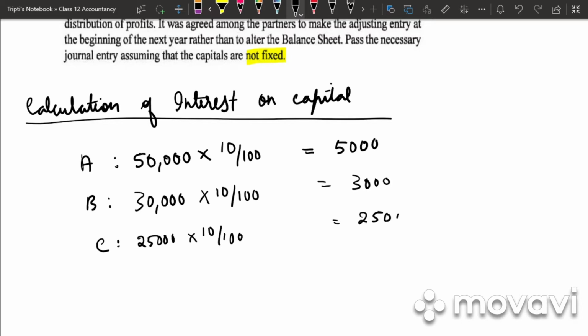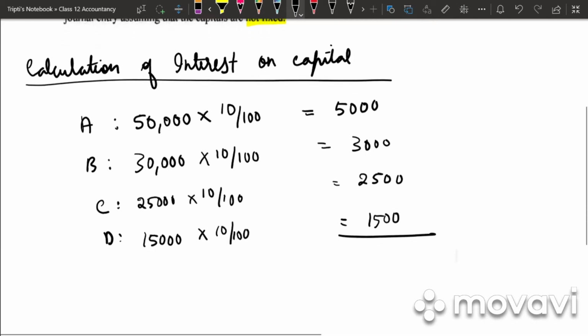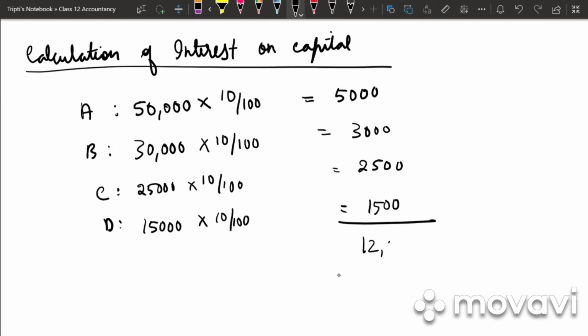That is 2,500. And for D it is 15,000 into 10 by 100, which is 1,500. So we need to total A, B, C, D. So we need to total the total interest on capital. It is 12,000.